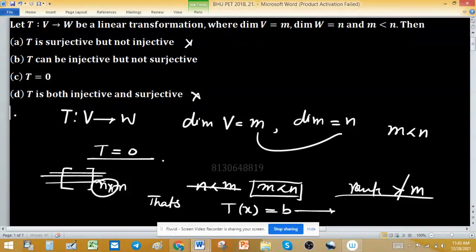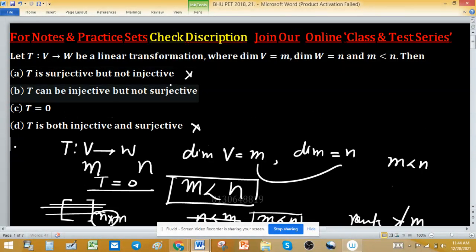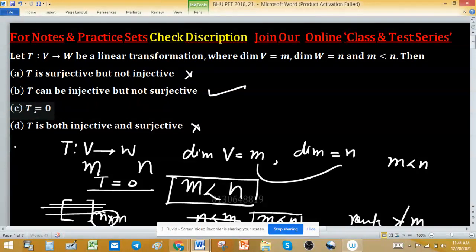And because the dimension of V is m and the dimension of W is n, the dimension of the domain is less than the dimension of the codomain, it means T can be injective. Option B, remember this, can be injective. It may be injective but not surely. And T equals 0, is it possible or not?